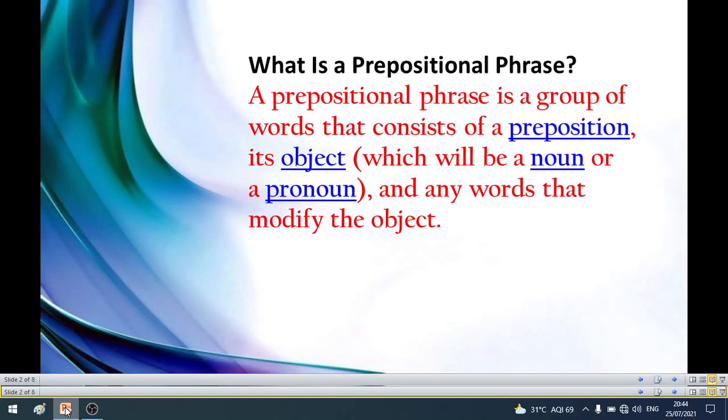In a prepositional phrase you can find a preposition, its object, and the object of the preposition. You can see the preposition first, then its object.